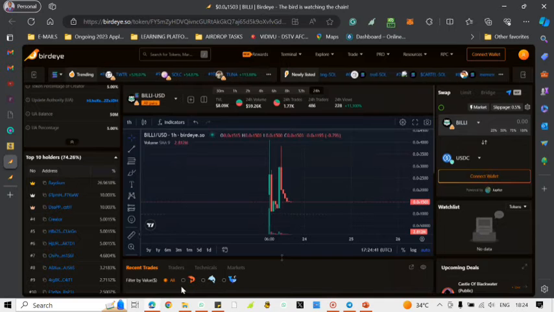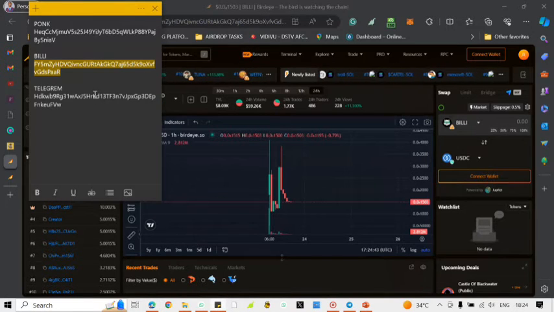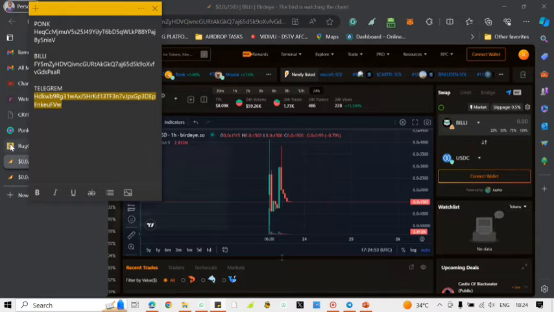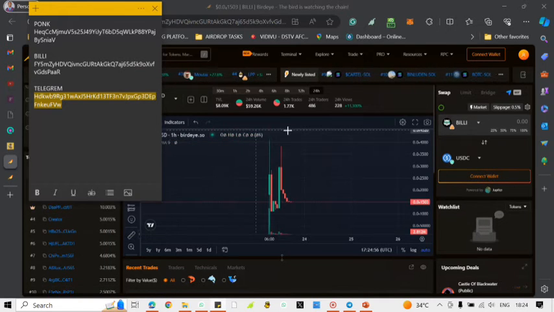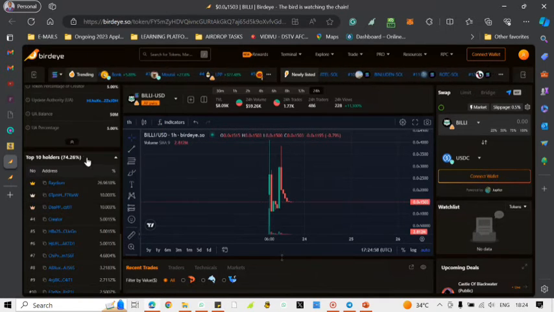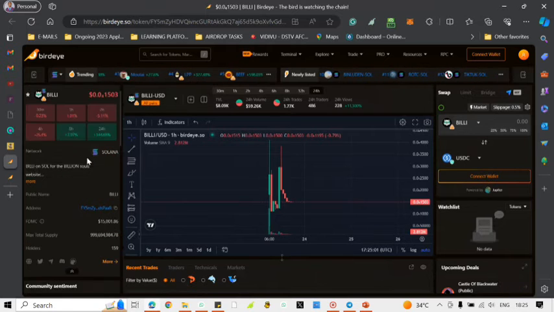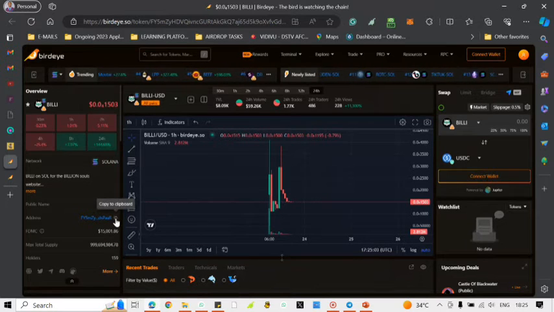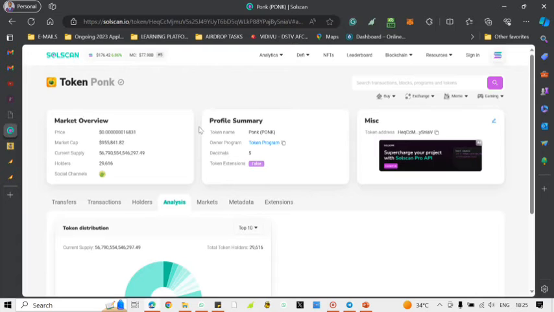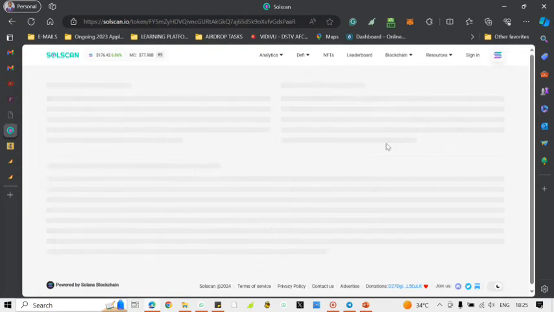All right, lastly, let's try and analyze this one. They call it Telegram. Let's see what Telegram has for us. Before we do that, I said I wanted to check if those holding those 10% are actually contracts. So let's check it on Solscan and see who they really are.